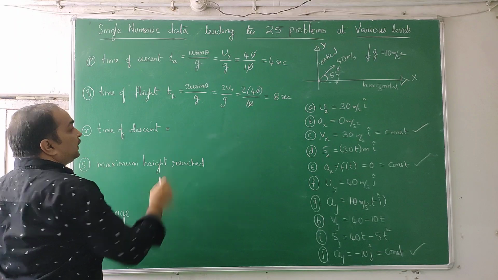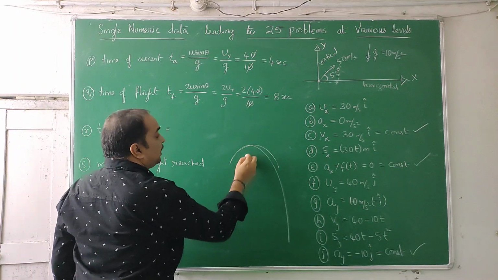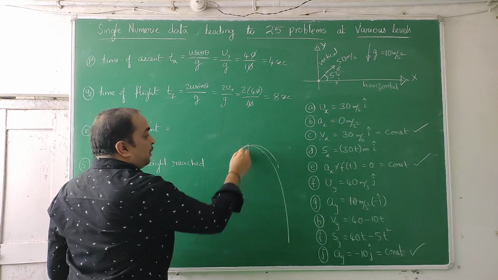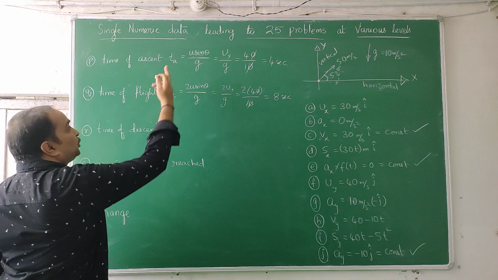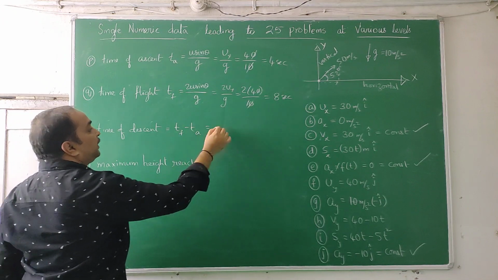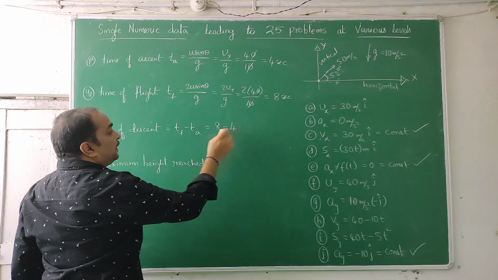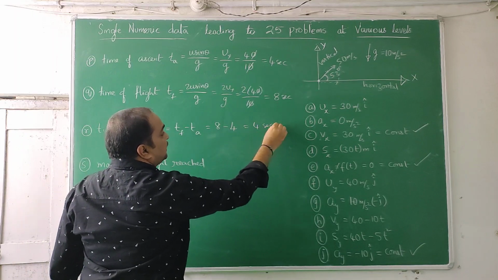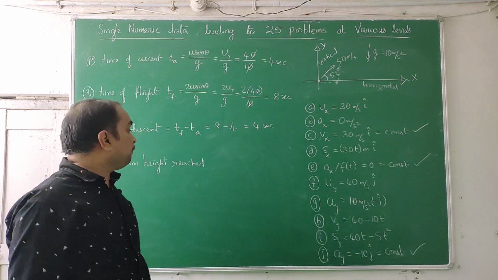Time of descent. See, sometimes what happens, the projectile will be like this. Sometimes the projectile comes like this. Then total flight minus time of ascent gives you the time of descent. That's the proper procedure, but in this case both are equal. Time of flight is 8 seconds, minus time of ascent 4, that is 4 seconds. Ascent and descent in this case are equal. For oblique projectile, launching and landing heights are the same.